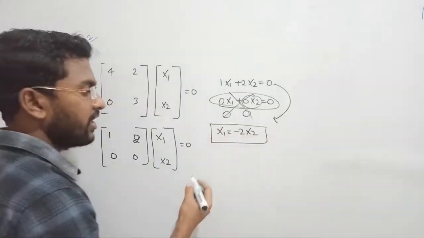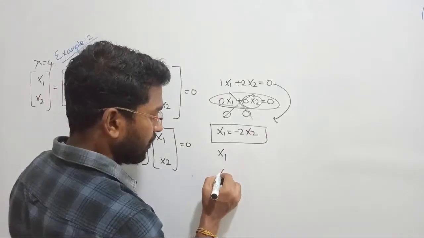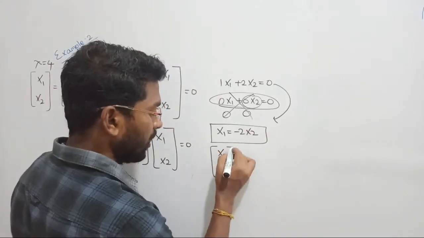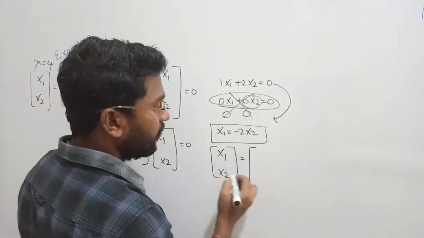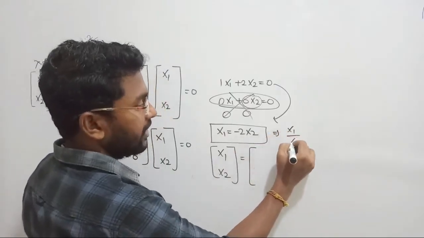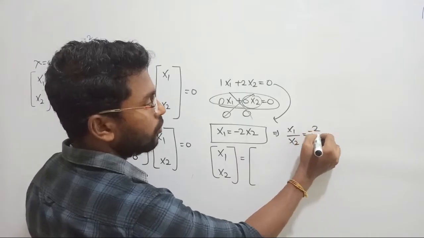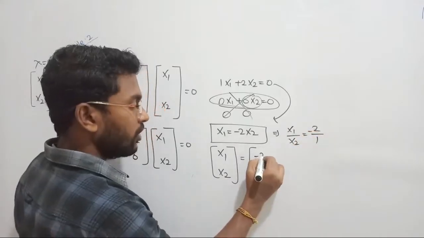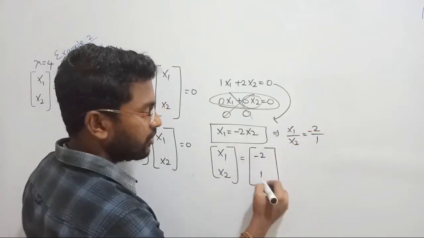So what is the conclusion here? This expression can be written as x1 x2 probably, right? This relation can be written as x1 by x2 is equal to minus 2 by 1. Can I write like this? So x1 equal to minus 2, x2 is equal to 1. That is the ratio between them.